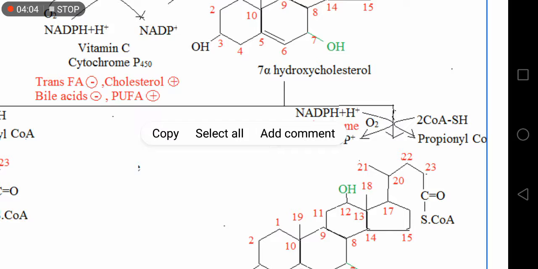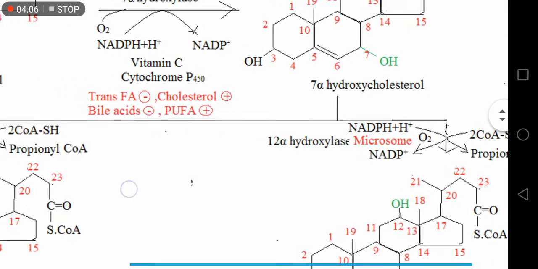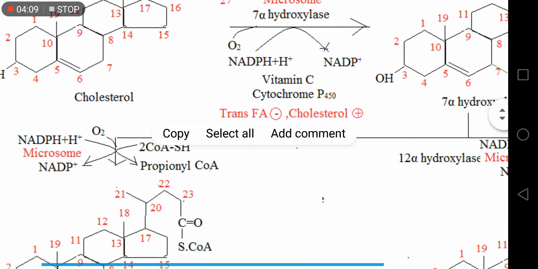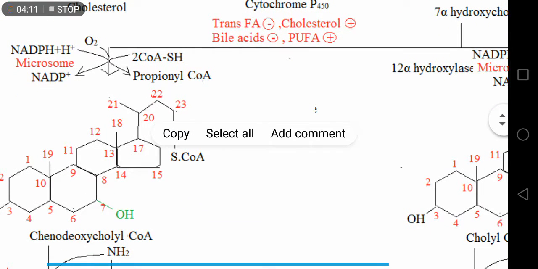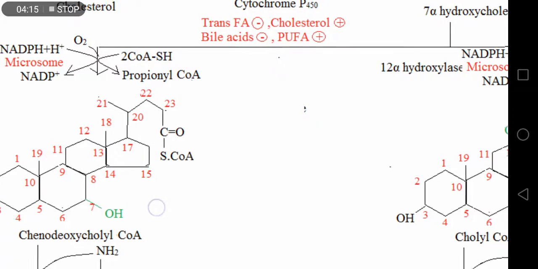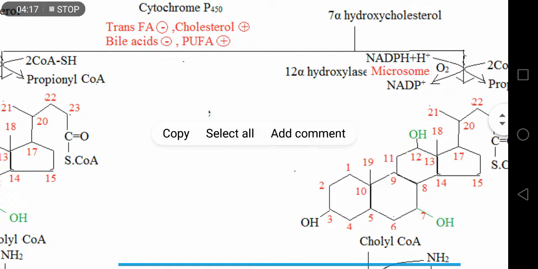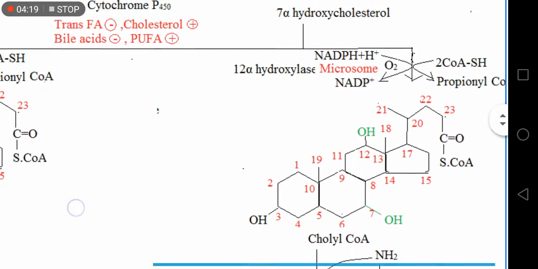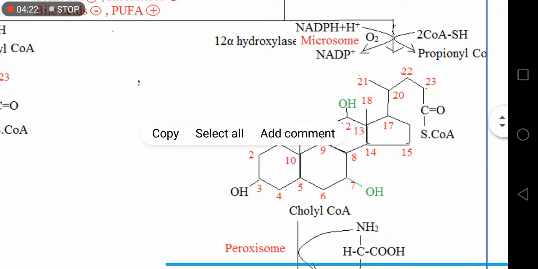Next, 7-alpha hydroxycholesterol either is converted to chenodeoxycholyl CoA, or by the action of 12-alpha hydroxylase is converted to choloyl CoA within the microsome.